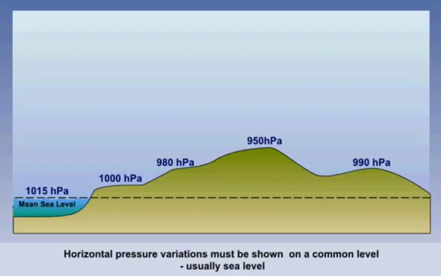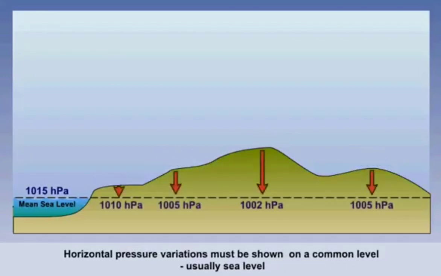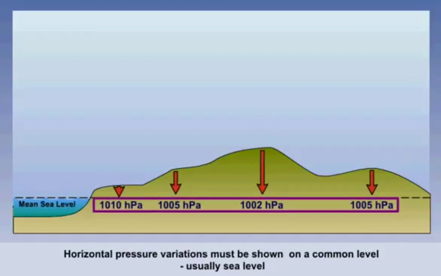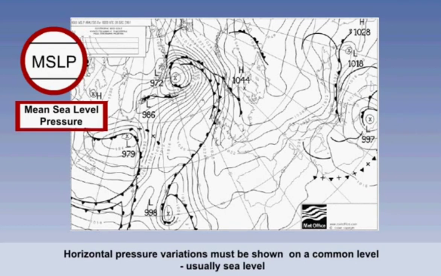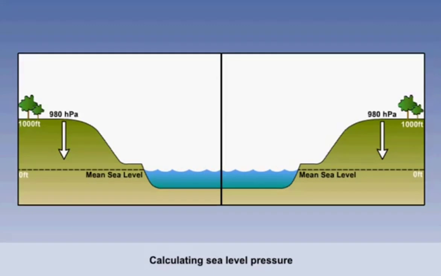We have seen that pressure varies in 2 dimensions, horizontally and vertically. To understand how pressure varies horizontally, we would have to remove the vertical pressure variation. As a result, we would have to assume a level horizontal surface. Pressure values which are not on this common surface will have to be adjusted to it. This common level is usually mean sea level. However, as we know, not all surfaces are at mean sea level.